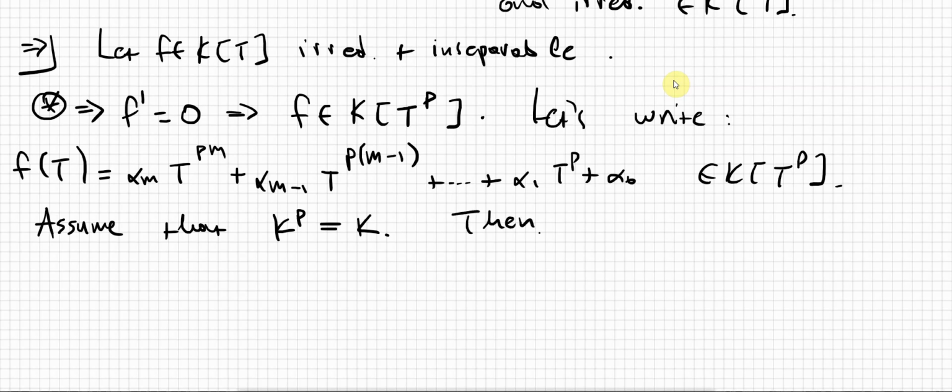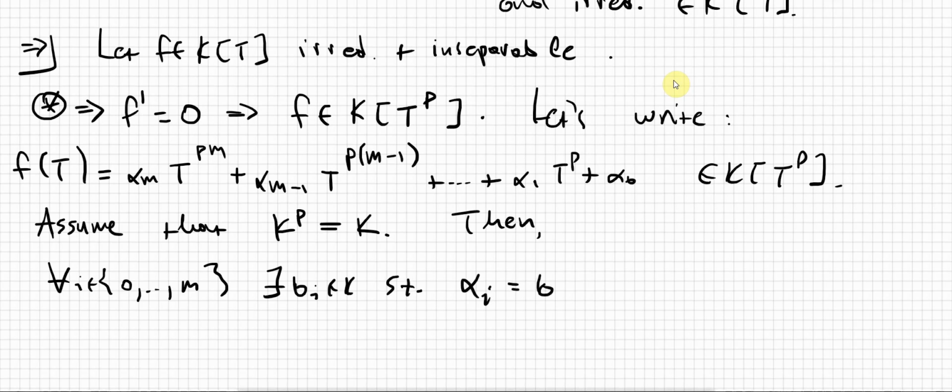Then, since all the coefficients here, all the alphas here, live in k, it's true that for every i from 0 to m, I can find a b_i living in k such that alpha_i is just b_i to the power of p, right?